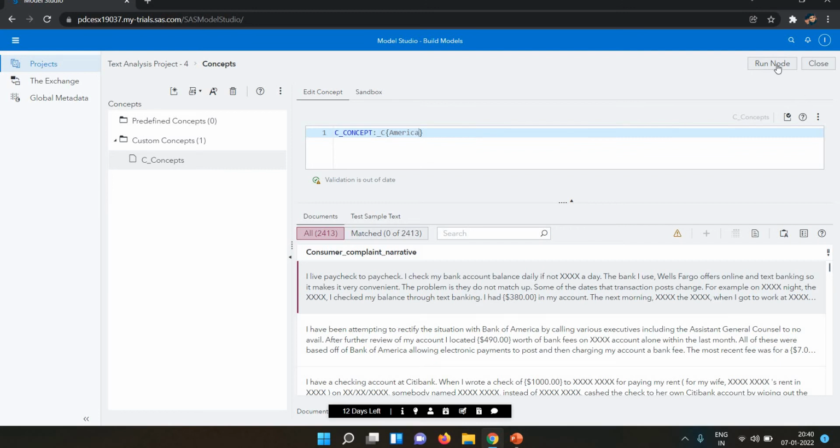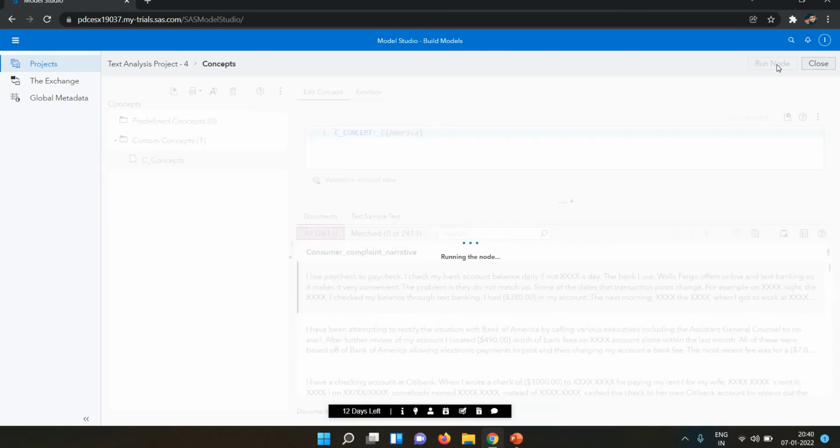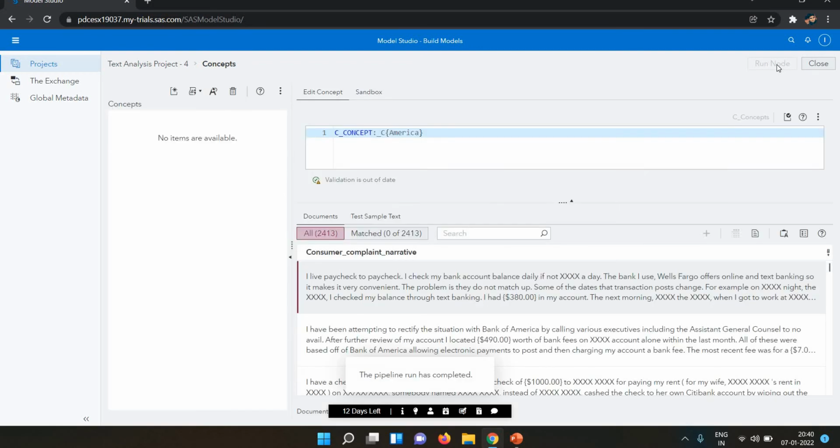Okay, now let's run this. So my writing is correct, but they're not able to find that particular Citibank. Let's write the America again. Now I press on the run. Let's see the result now. The output will be all related data to the America, all related to the string whatever you write in the underscore c, that will be shown here.